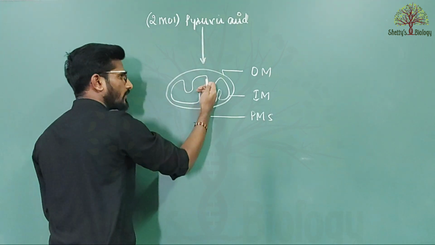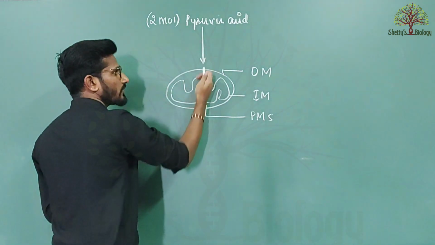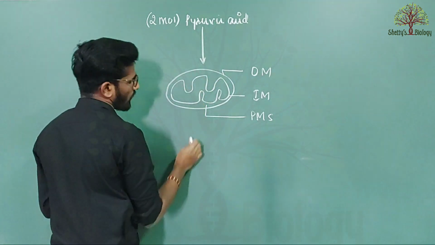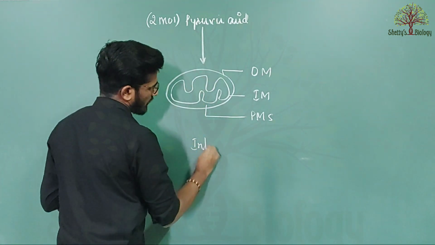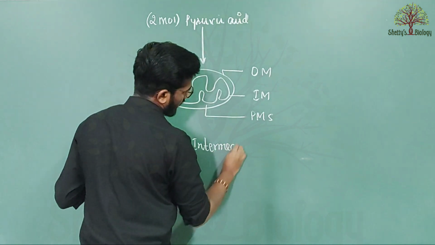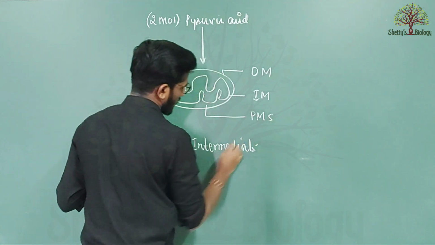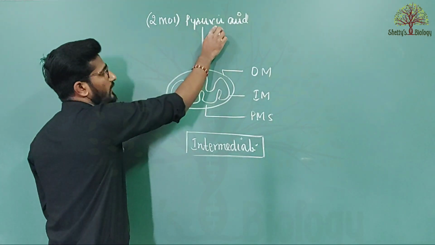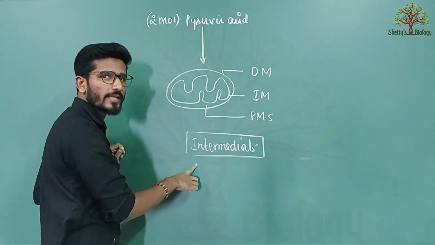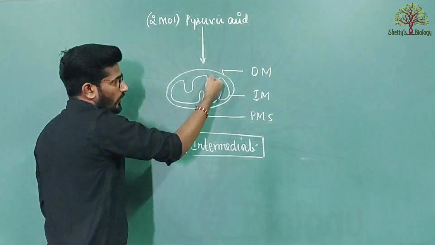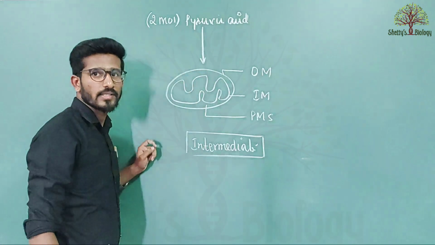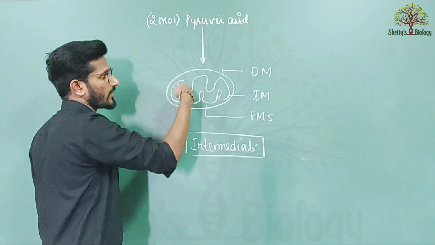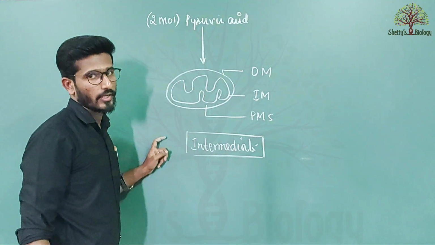So now two molecules of pyruvic acid should enter inside the matrix of the mitochondria. Before entering into the matrix, there is one step that will take place. That step is called the intermediate step, where pyruvic acid is converted into acetyl coenzyme A. The acetyl coenzyme A enters inside the matrix of the mitochondria, and the Krebs cycle takes place inside the matrix of the mitochondria.